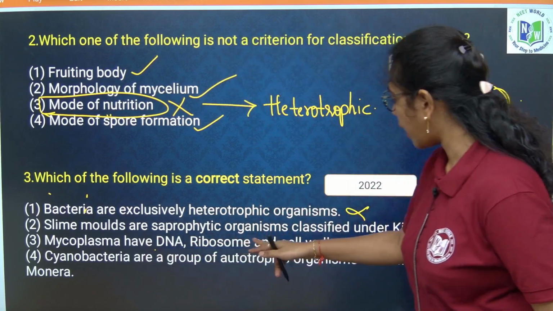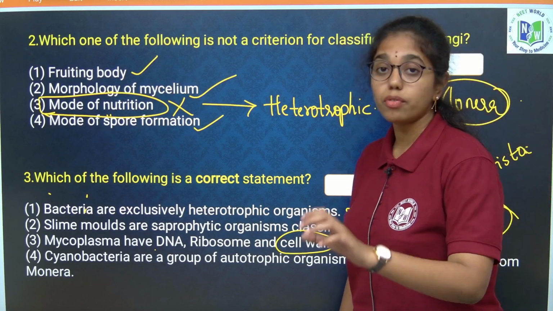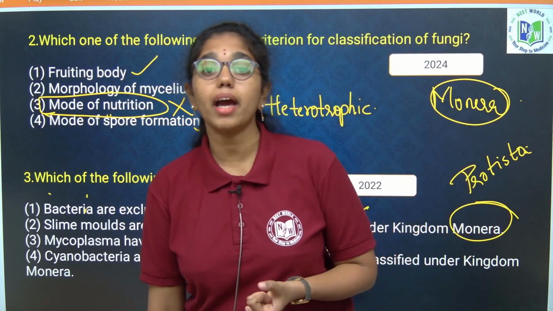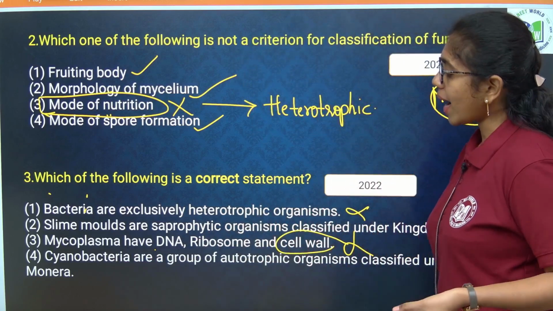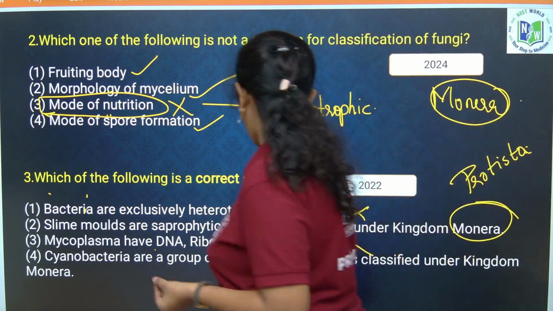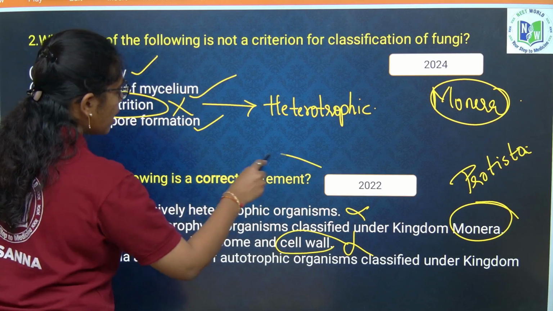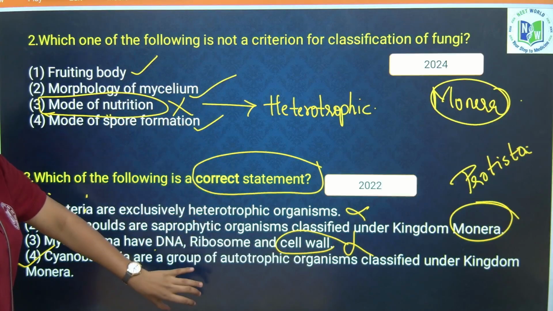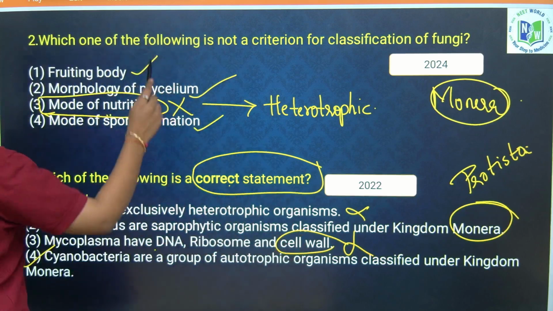Mycoplasma have DNA, ribosomes and cell wall. No, mycoplasma are wall-less, they don't have cell walls. We also call mycoplasma bacteria with their coats off. Fourth option: cyanobacteria are a group of autotrophic organisms classified under the kingdom Monera. Yes, this is correct. Whenever a statement-based question is given, look into the question properly and then choose the option, whether he is asking for the correct statement or the incorrect statement. Next question.